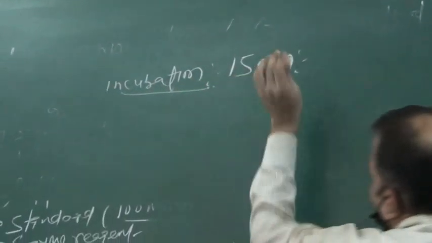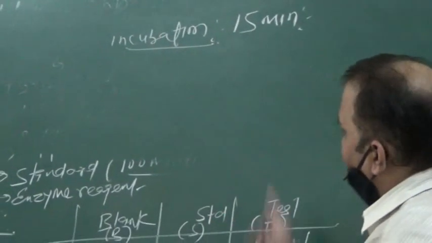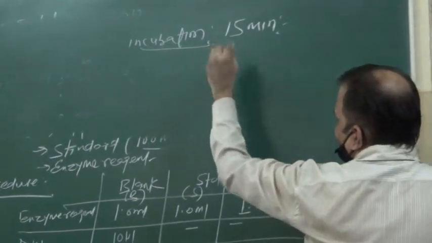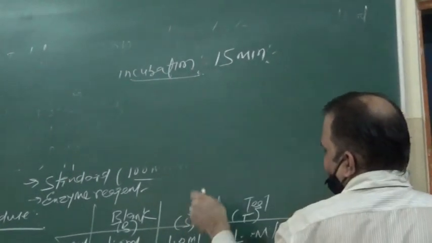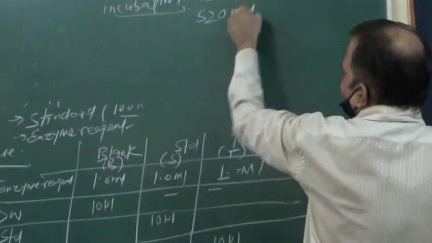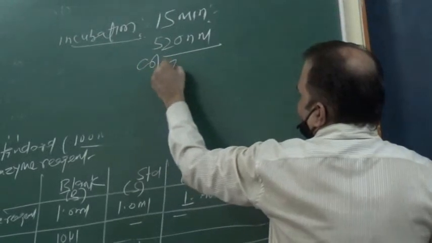After that, you have to measure the concentration, that is, take the OD at 520 nanometer by the colorimeter.